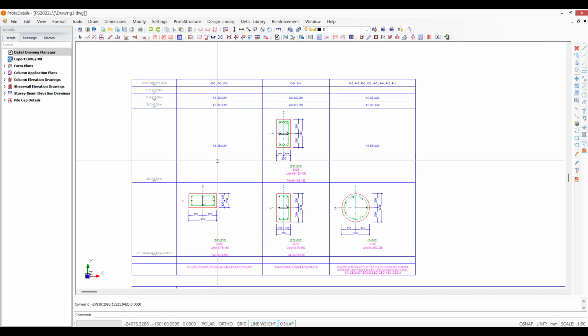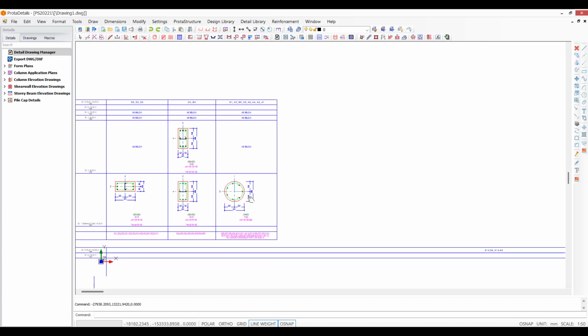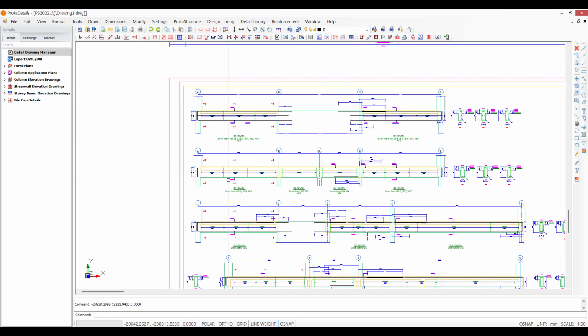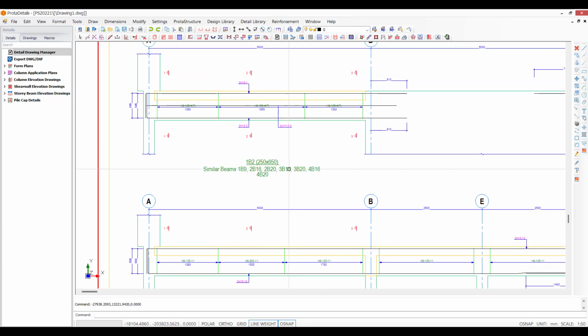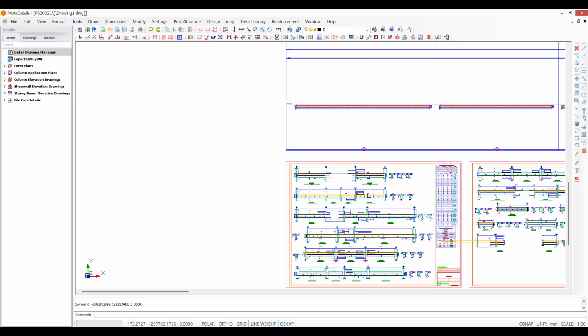So if you prefer to use a schedule, you can, and you can see for this here that the columns that are similar are all automatically being grouped. So this is intelligent. We understand what's similar. Okay, it's automatically grouping and refining and reducing the numbers of elements that we have there. Now, similarly for the beams, you can see that similar beams we understand, and they're automatically being grouped. Okay, and you can see the details there.